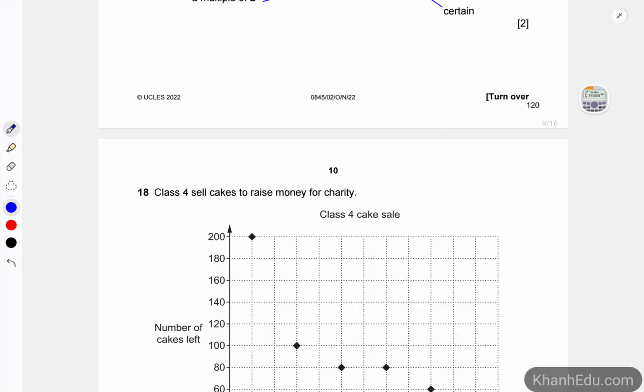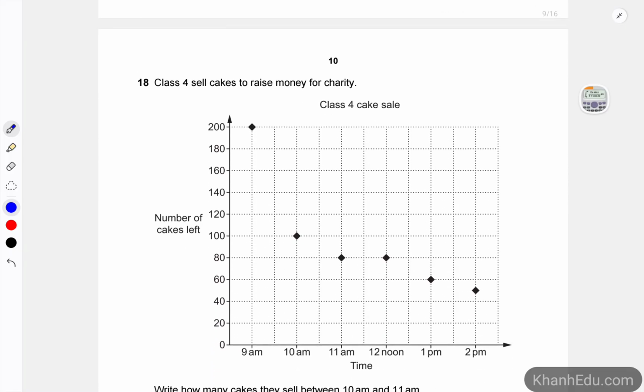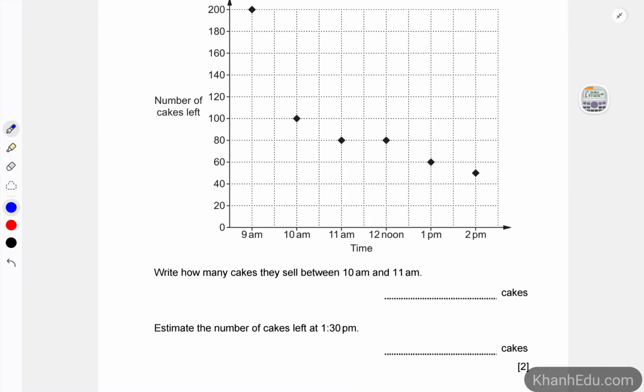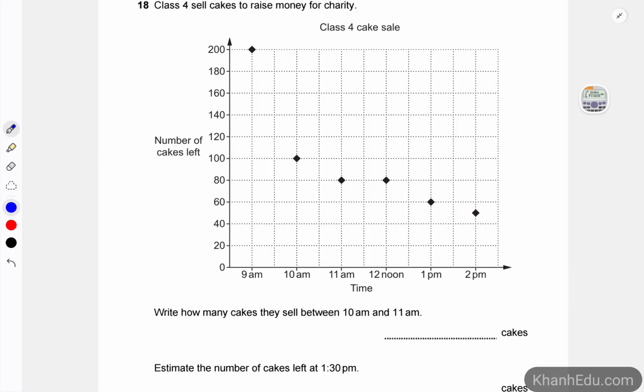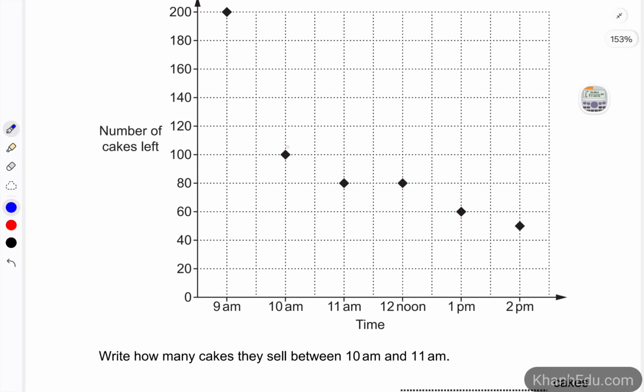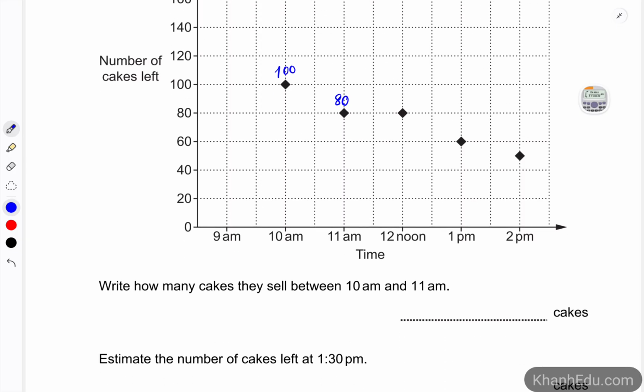Class 4 sell cakes to raise money for charity. Write how many cakes they sell between 10 a.m. and 11 a.m. So at 10 a.m., the number of cakes left is 100, and at 11 a.m., there are 80 cakes left. So in between them, 20 cakes have been sold. So it's going to be 20.